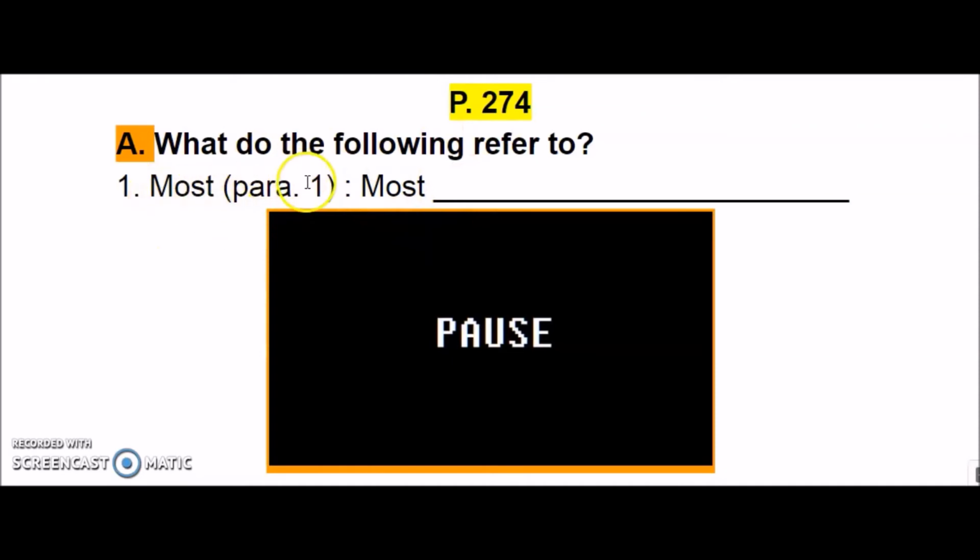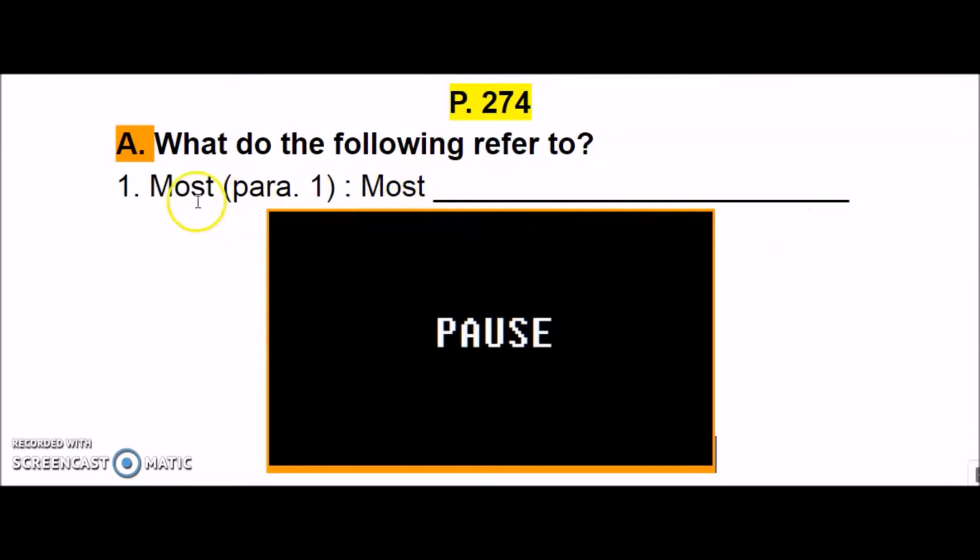It says most, paragraph 1 is already in bold. So it starts with most, right? So most probably, after that you will bring a noun after that, right?